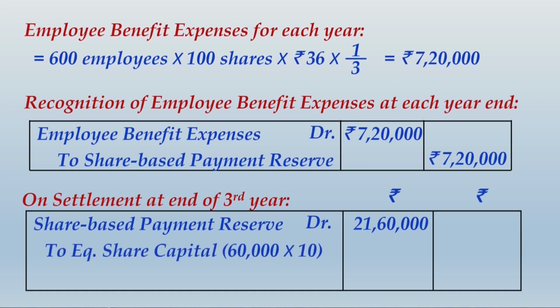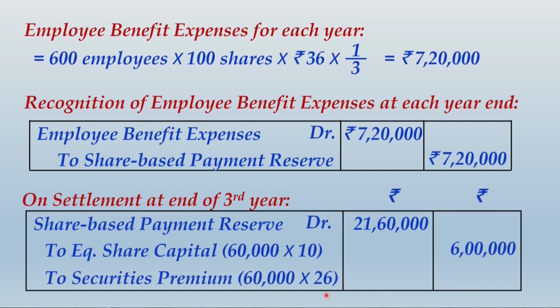share capital. So you are issuing in total 60,000 shares, that is 600 employees are given 100 shares each, 60,000 shares, but the amount that you take to the credit of equity share capital has to be at the face value, that will be 60,000 multiplied by 10 only, that is 6 lakhs. The balance amount will be transferred to securities premium.